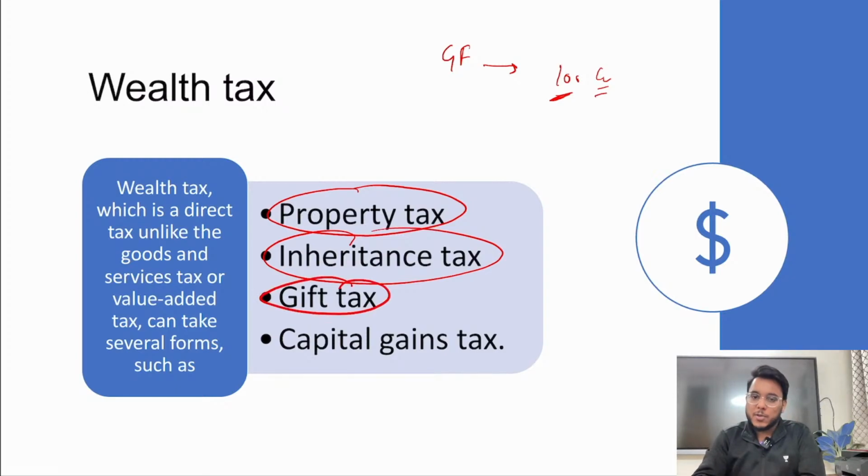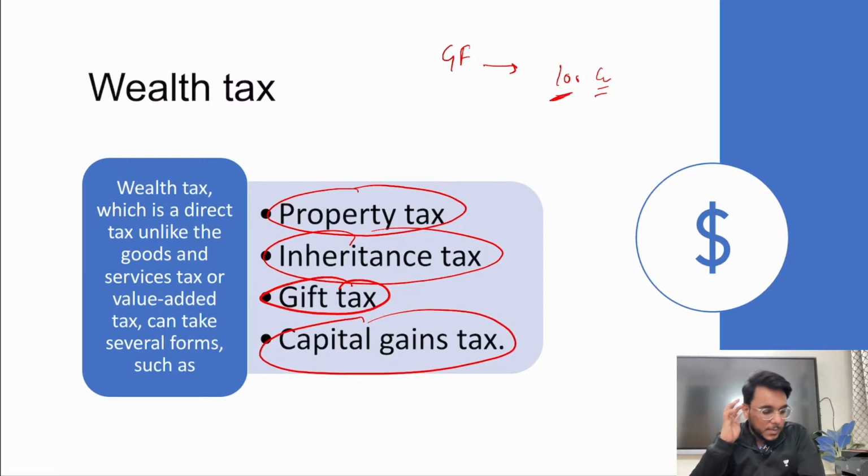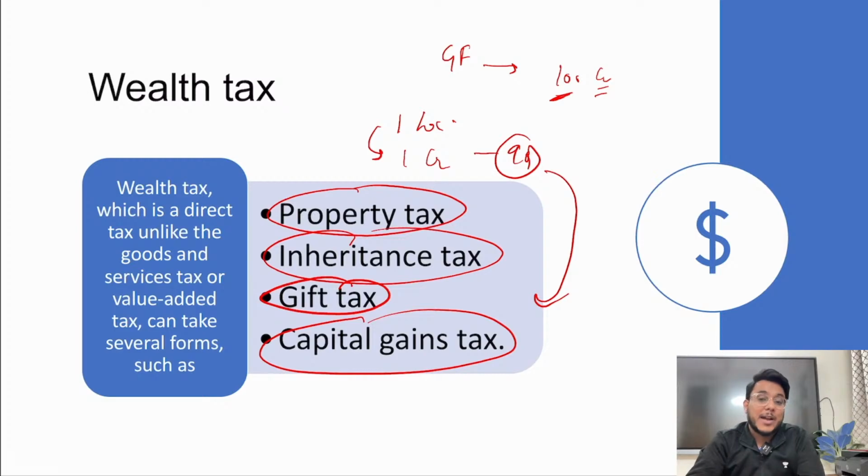Gift tax, your friend gifted you a Ferrari car. Okay. Capital gains tax. So guys, whenever property appreciates, for example, you bought a property at 1 lakh rupees, and after 20 years you are selling this property for 1 crore rupees. So 99 lakh rupees is your capital gain, and on that capital gain, tax will be imposed.